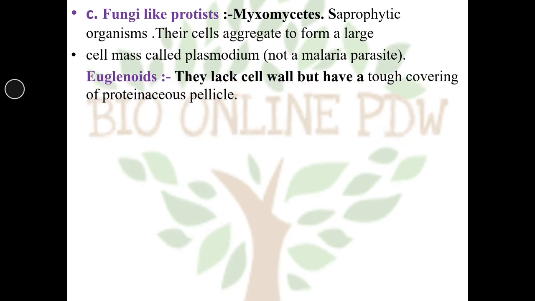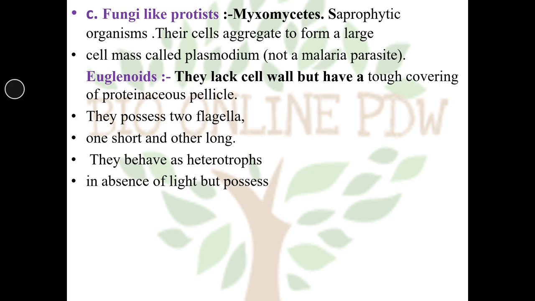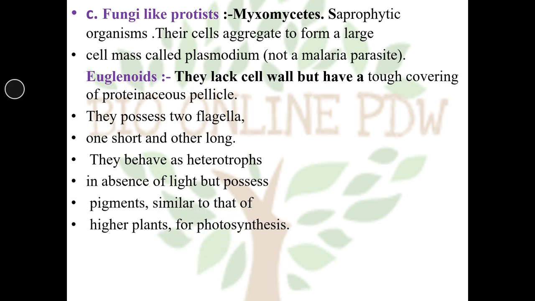Then euglenoids. Euglenoids lack a cell wall but have a tough covering, a proteinaceous pellicle. They possess two flagella, one larger and longer, and one shorter. They behave as heterotrophs in the absence of light, but they possess pigments similar to those of higher plants for photosynthesis. That means it shows a dual nature of nutrition. When light is present, they act as plants or autotrophs, and when light is not present, they act as heterotrophs.